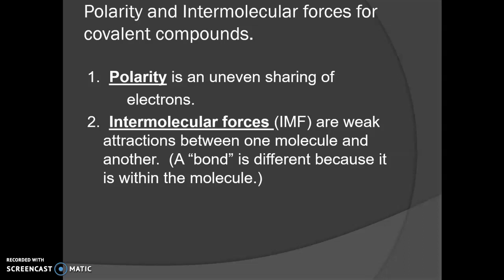All right, and then polarity and intermolecular forces are some big topics that we're going to continue to use throughout the whole year. Polarity is an uneven sharing of electrons, and the AP exam likes to hear you say things like it's an uneven distribution of the negative charge. So it basically means that one side of the molecule is more negative than another side. And I'm going to do another video in just a few minutes to go into a little bit more detail, and I'll show you some pictures that have some examples of polar and nonpolar.